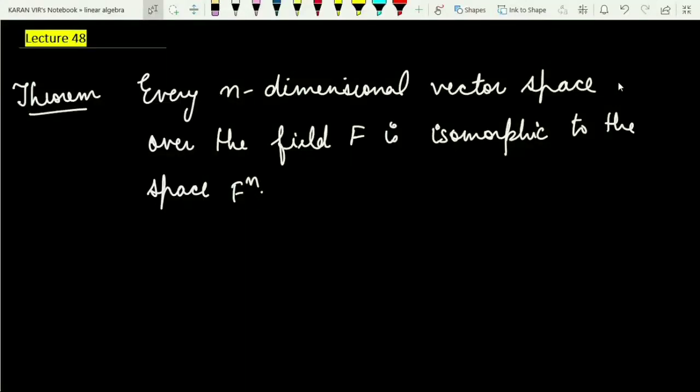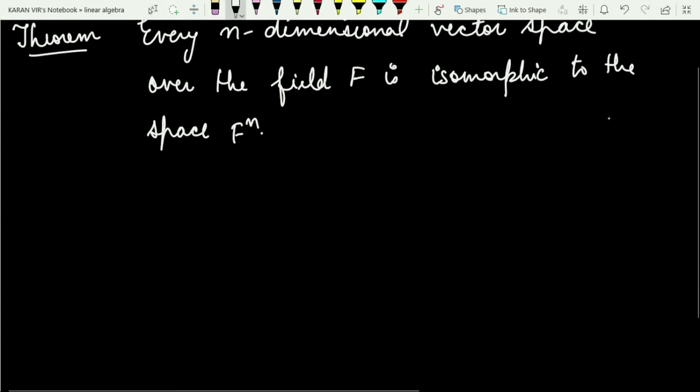In this video lecture we will discuss a very important theorem which says that every n-dimensional vector space over the field F is isomorphic to the space F^n. We have already discussed the concept of isomorphism in the last video lecture. So to prove this theorem, I will consider V to be any n-dimensional vector space, and finally I have to prove it to be isomorphic to the space F^n.